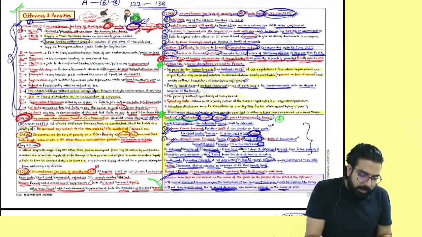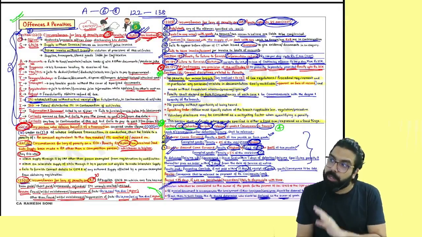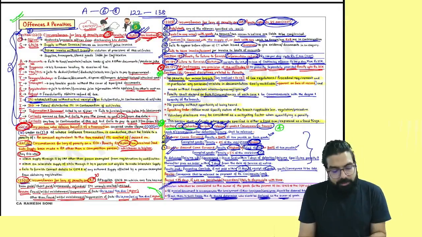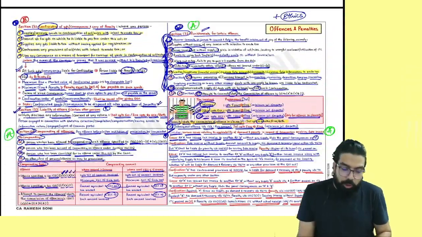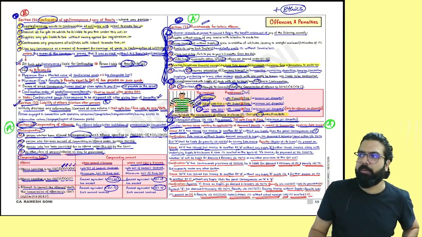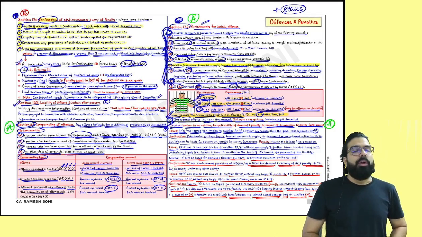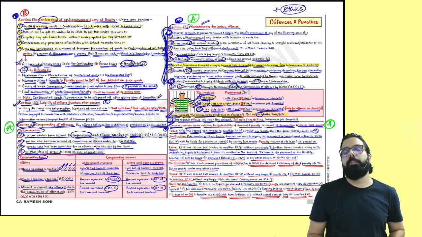Other than that, don't leave anything in this chart. Other than that, also any question can come. This chart, I've gone ahead and made it with a thought that everything is important in this chart. I've not incorporated anything which is useless. Right, everyone? I'll do one thing. I'll close my revision on the chapter of offences and penalties.